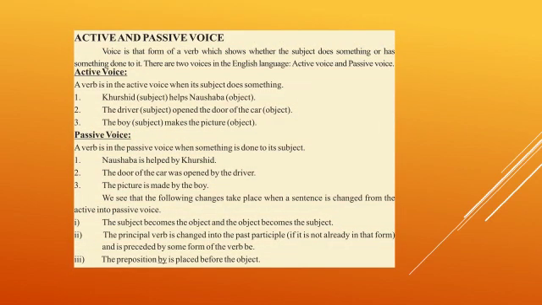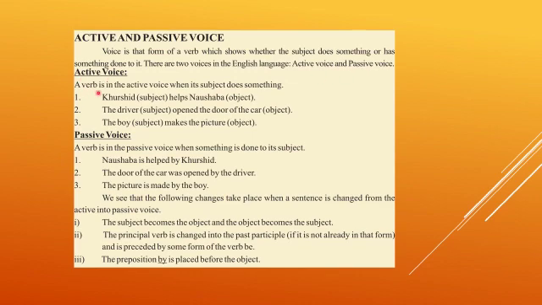Let's see what they are saying. These are the rules that have been given in your book. We have revised them time and again. Let's see once again active and passive voices. This is your grammar book, page number 168. Voice is that form of verb which shows whether the subject does something or has something done to it. There are two voices in English language: active voice and passive voice.